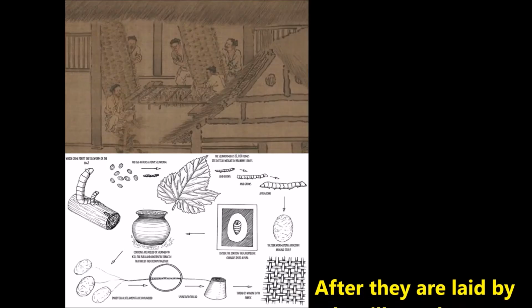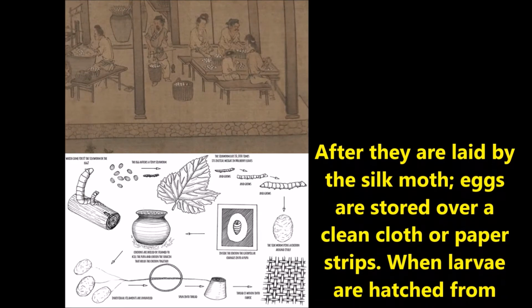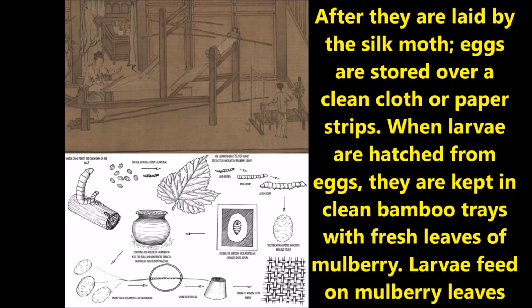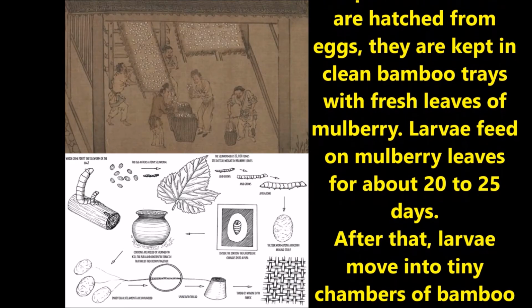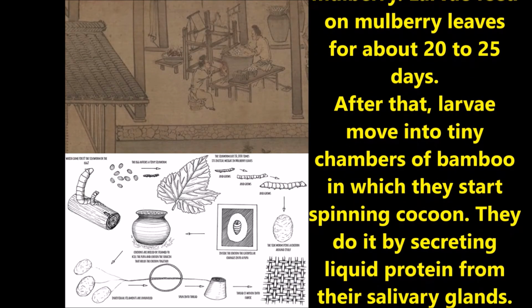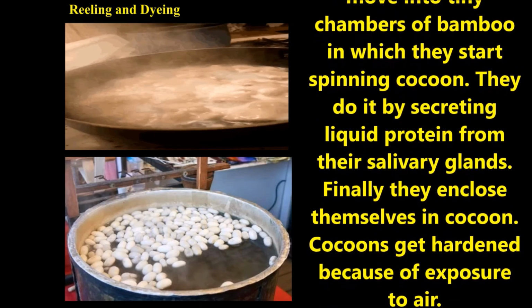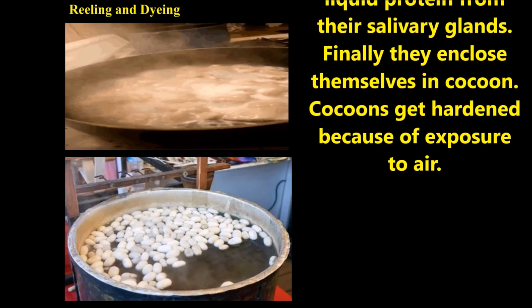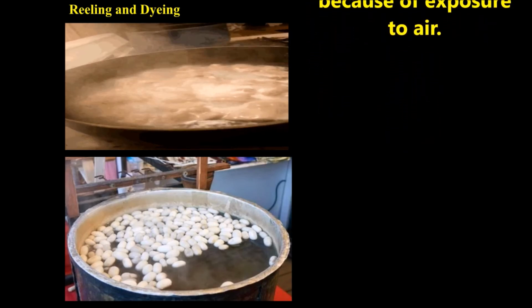Silk moth to silk. After they are laid by the silk moth, eggs are stored over a clean cloth and paper strips. When the larvae hatch from the eggs, they are kept in clean bamboo trays with fresh mulberry leaves. The larvae feed on mulberry leaves for about 20 to 25 days. After that, the larvae move into tiny chambers of bamboo in which they start spinning cocoons. They do it by secreting liquid protein from their salivary glands. Finally, they enclose themselves in cocoons. The cocoon gets hardened with exposure to air.